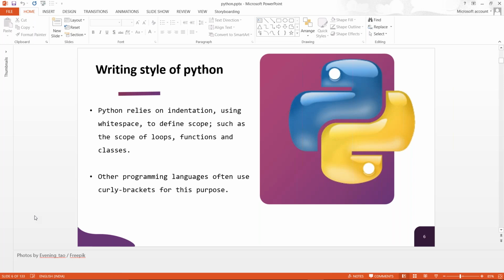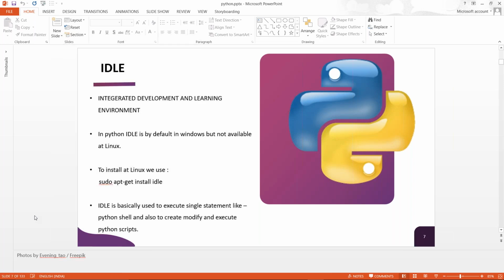The function has some block, which means it exists only up to there, and after that we are out of the function. That existing functional scope you can denote using white spaces, and that is known as indentation. In other programming languages, we use curly braces for defining a block.